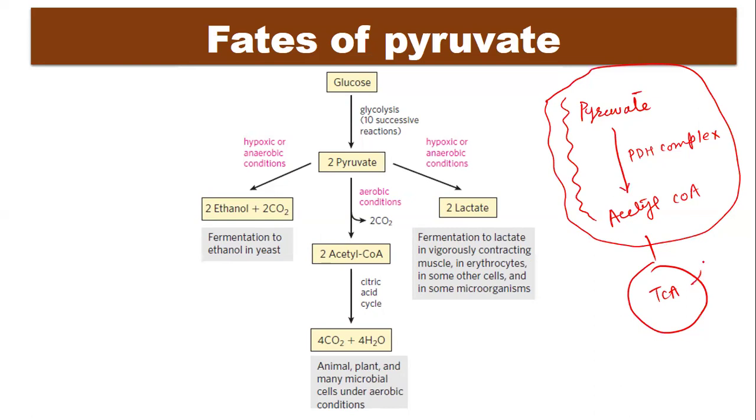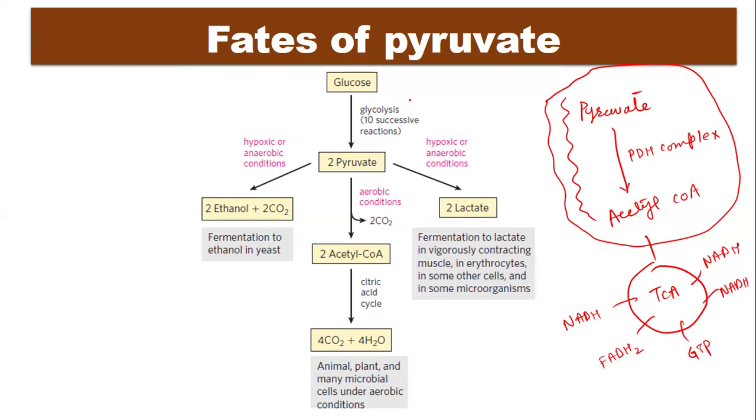During the TCA cycle, NADH and FADH2 will be produced, and these reduced electron carriers will finally be used in the third stage, the electron transport chain, for the production of ATP. So this is how the complete oxidation of glucose takes place.